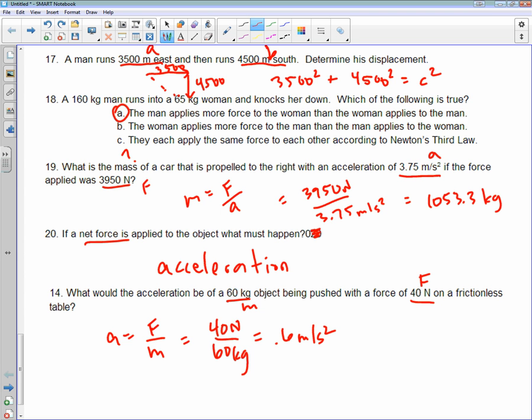Make sure you study though. The test is kind of a bear. It has a lot of concept problems. There's not a lot of math problems, but there's a lot of concept problems. So understanding the 3 laws, understanding some basic concepts about force.